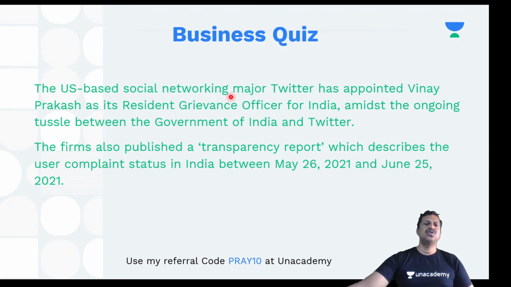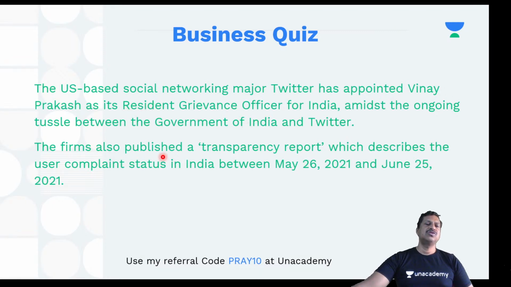The US-based social networking major Twitter has appointed Vinay Prakash as its resident grievance officer for India, amidst the ongoing tussle between the government of India and Twitter. So, as you know, there is a tussle recently between the government of India and Twitter, and just to take care of all those things, the resident grievance officer is appointed.